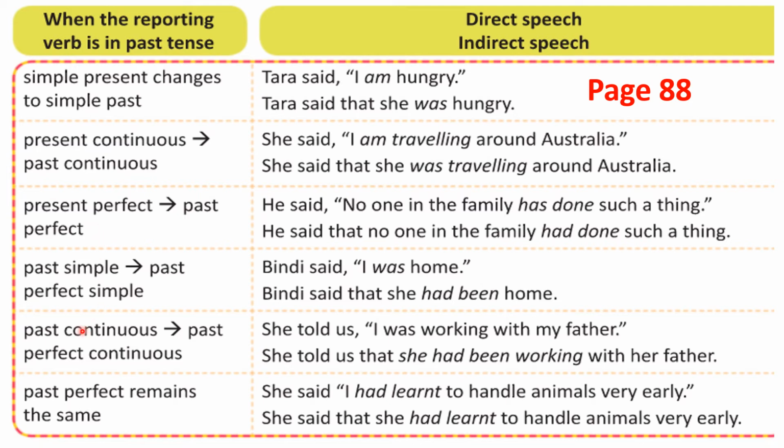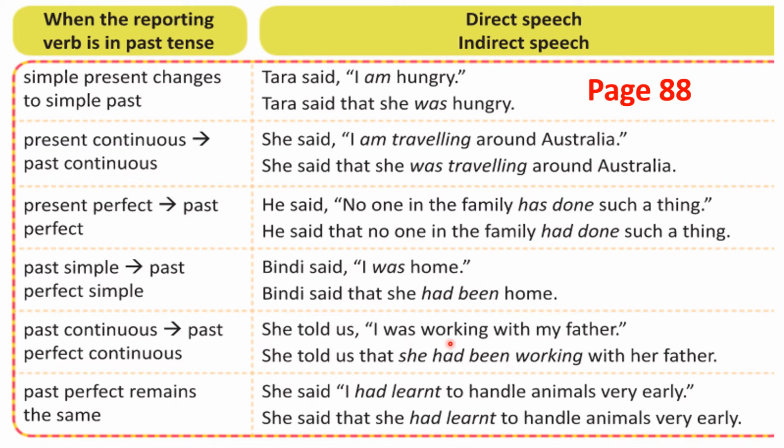Now the fifth point is past continuous. If you see past continuous, change into past perfect continuous. Okay. Now she told us I was working with my father. This is past continuous. This is past tense. Yes, do you agree with me? Past tense, because was is used.